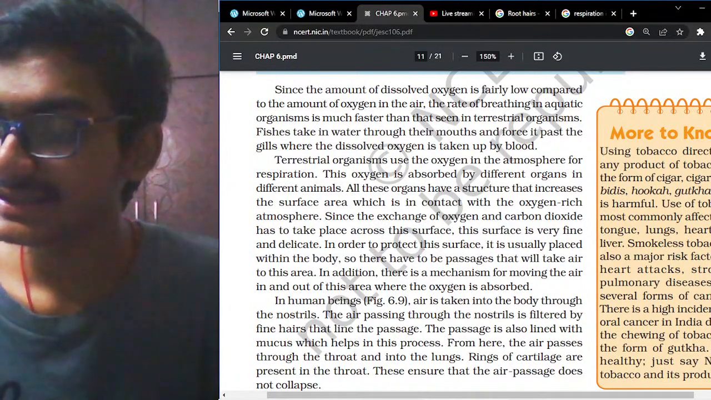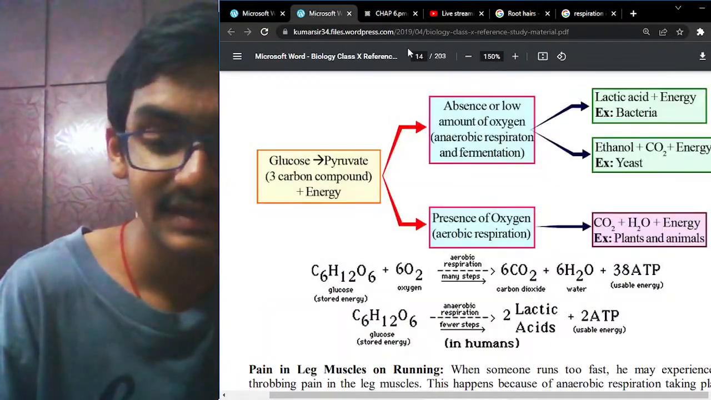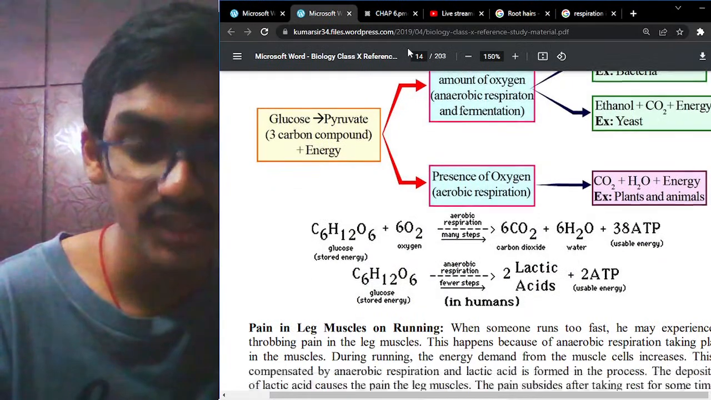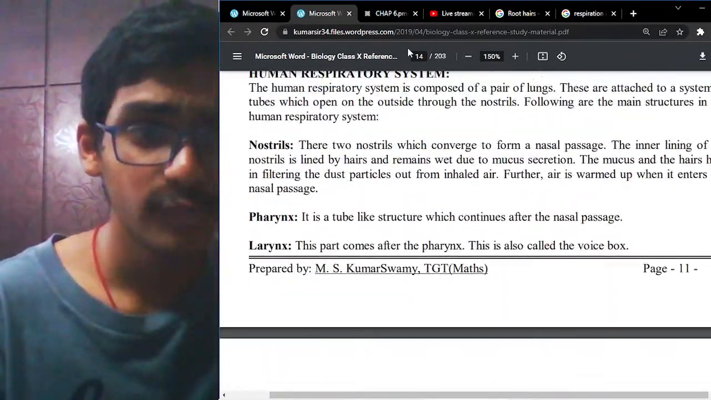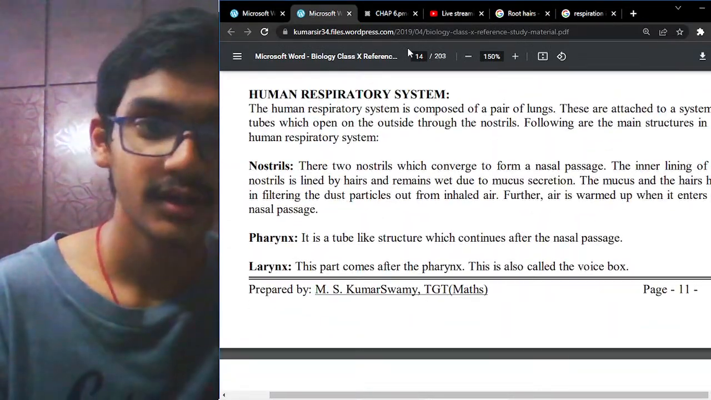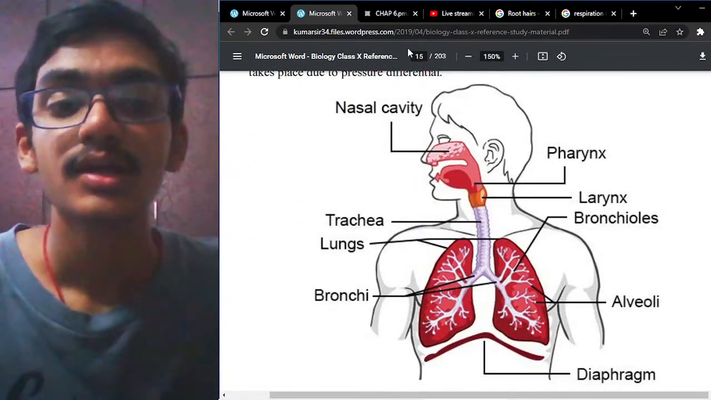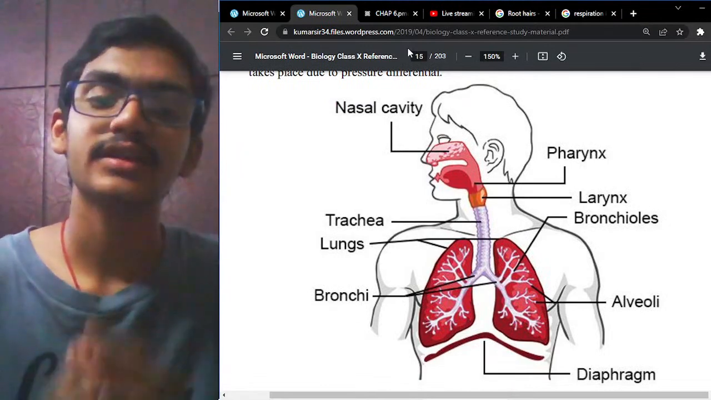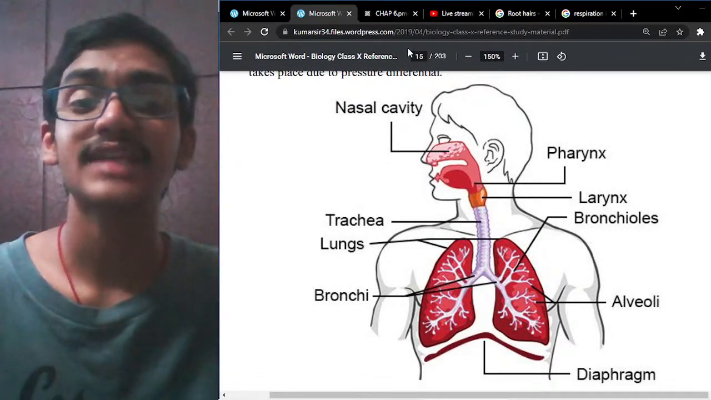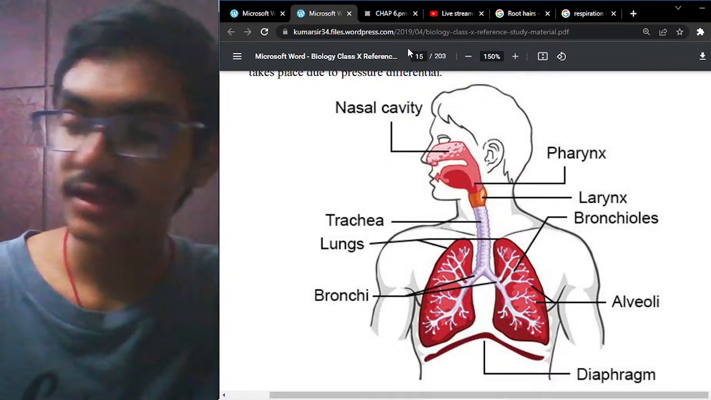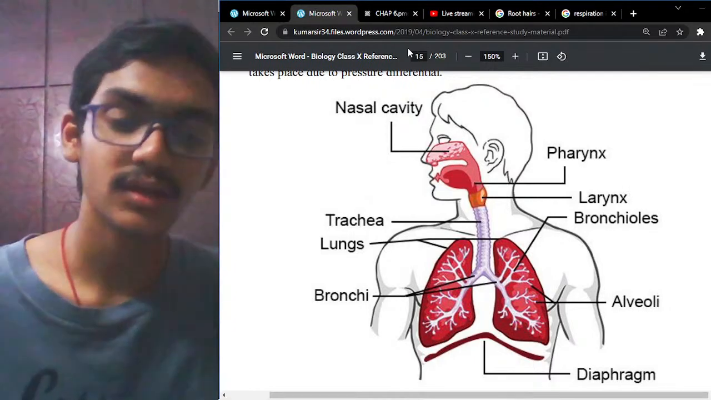Now let us try to understand the main important thing, that is the respiration in human beings. This is one of the important concepts that we have to learn. Let me show a picture. Now you're getting this. First, respiration in human beings starts with the nasal cavity. The nasal cavity mainly involves the nose and the nostrils.